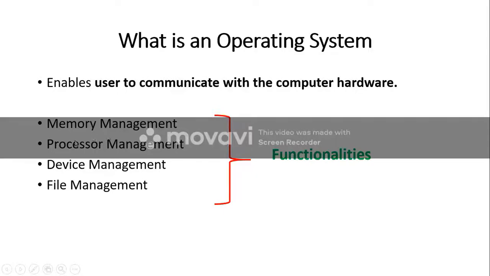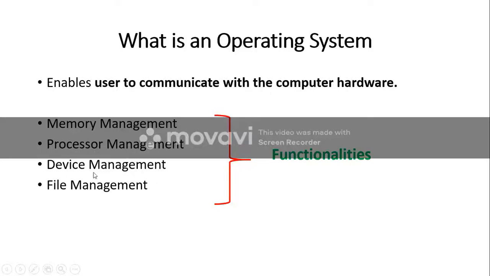Or if your computer has more than one processor, then how these processors should be effectively utilized, which processor should be given to which process or program, and for how much time. This decision is taken by the operating system. This particular activity of the operating system is called processor management.